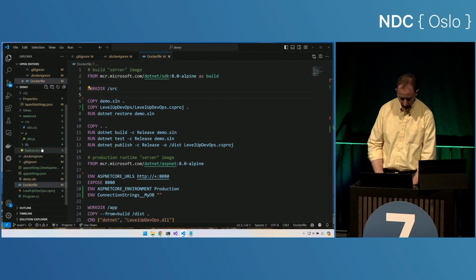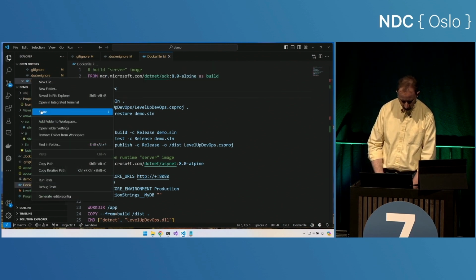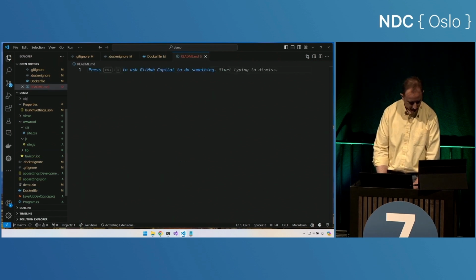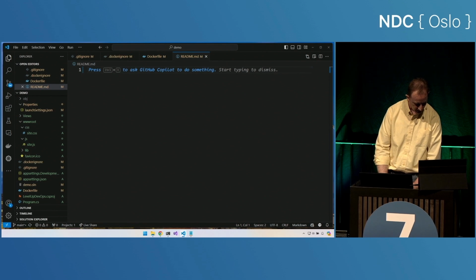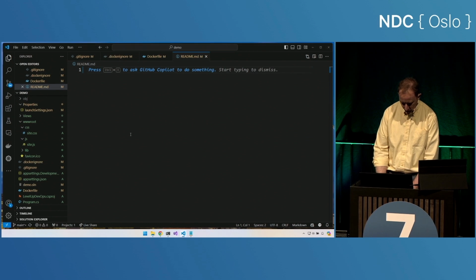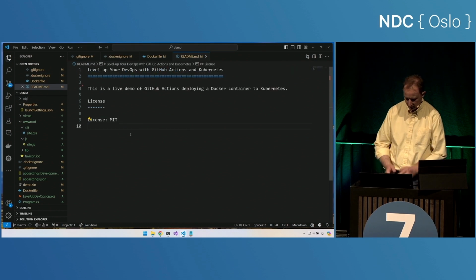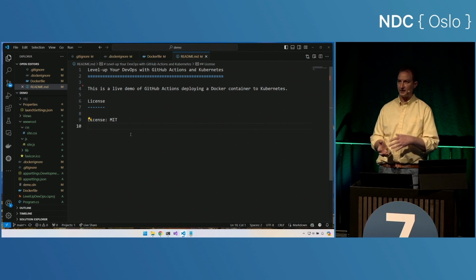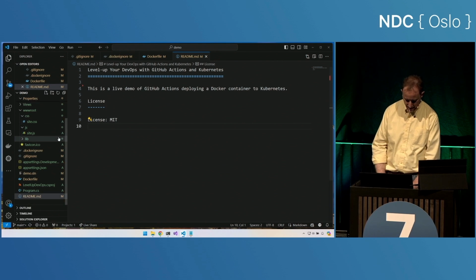Now let's add a README file. New file, readme.md. Ooh, they really like us. Here's some README content for our repository that'll help our users understand how to use our repository. Okay, now that we've done the Docker bits and the GitHub bits, the Git bits, let's do the Kubernetes bits.